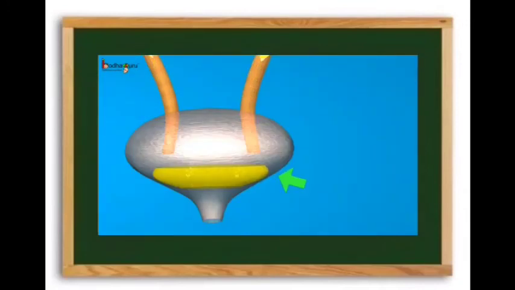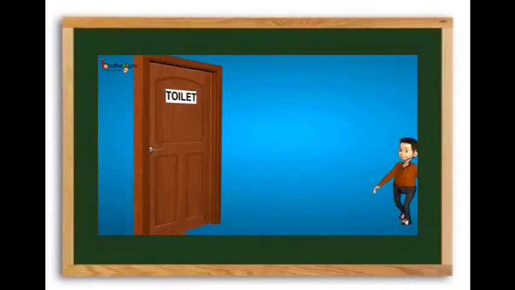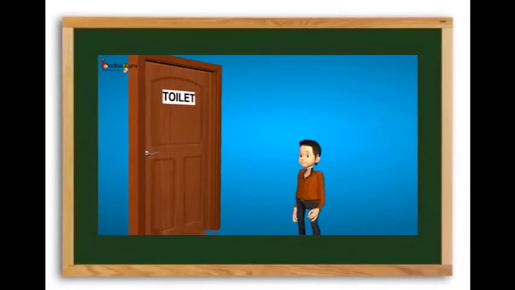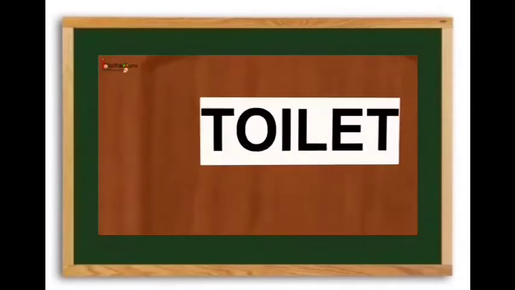Those tubes are called ureters, and the urine will reach the urinary bladder. You can see in the picture the urinary bladder, and when the bladder is full, you feel like going to the toilet. Through the urethra, you will pass the urine out in the toilet.